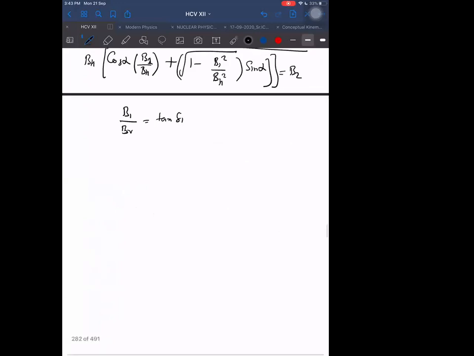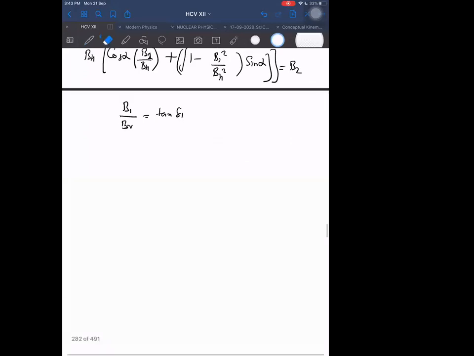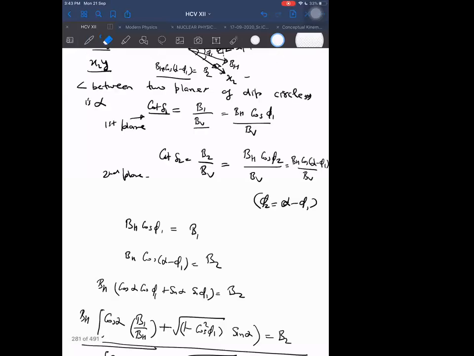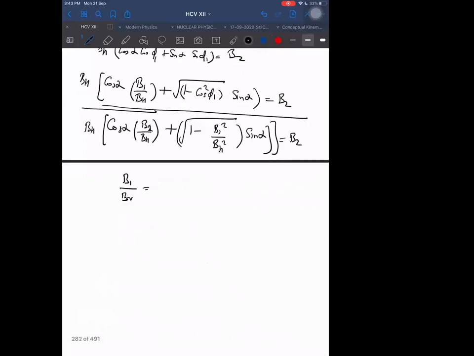B2 upon BV is equal to cot of delta 2. Can we determine B1? We can write it as BV cot delta 1.